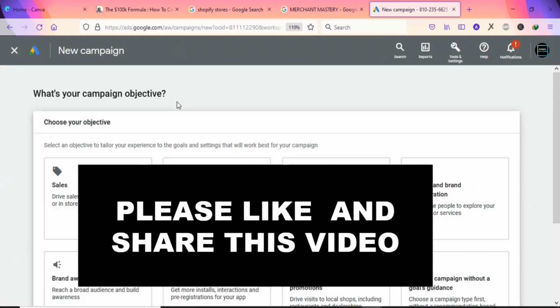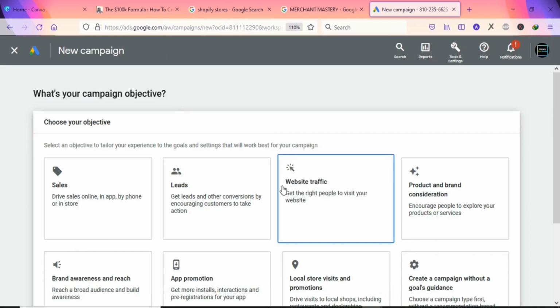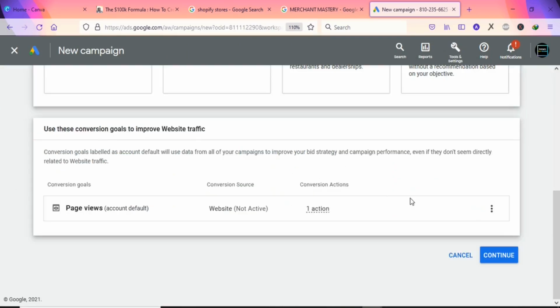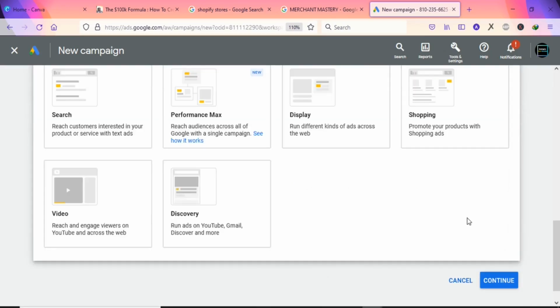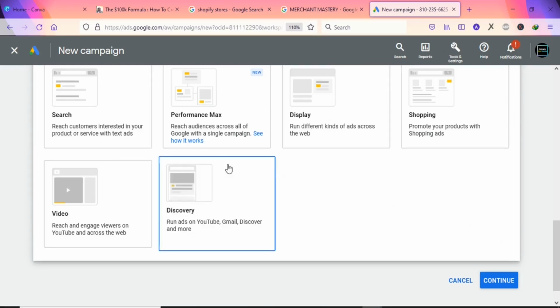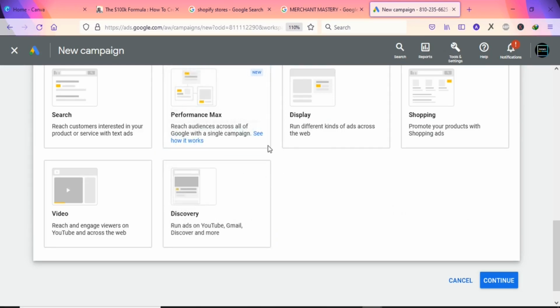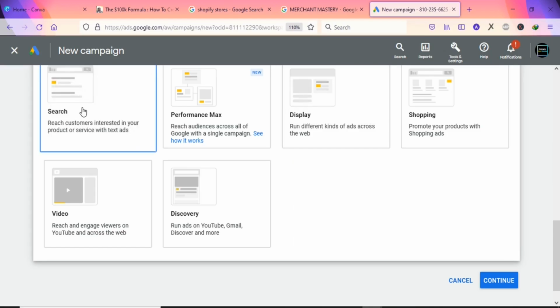Once you click on new campaign, you are going to see a page like this, and what we are going to do is select website traffic. Once you select website traffic, you click on continue. Then you are going to see a page like this, and we want people to search for the product or related keywords so that our ad can be displayed to those people. So we are going to select search.